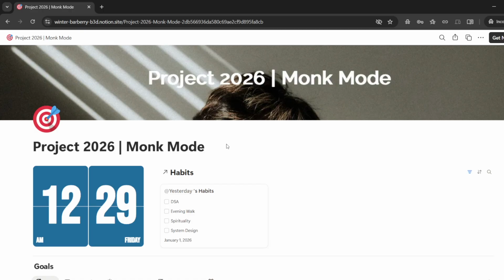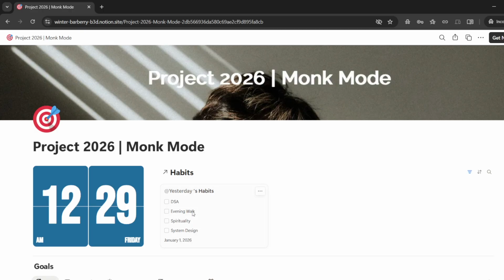I genuinely believe that to achieve long term goals, we all need to enter some form of monk mode, less noise, more focus. And that's exactly what this system is built for. So let me walk you through the template. Right at the top, we have a small timer. It's just a subtle reminder that time is always ticking, and before we know it, we will be saying Happy New Year 2027. So, yeah, constant reminder to stay intentional.